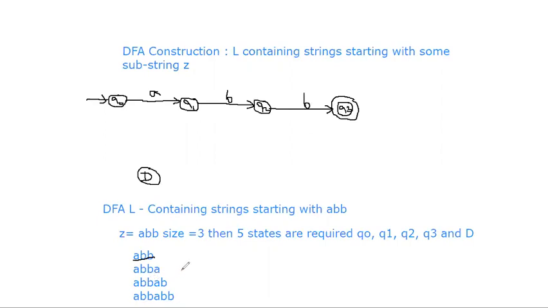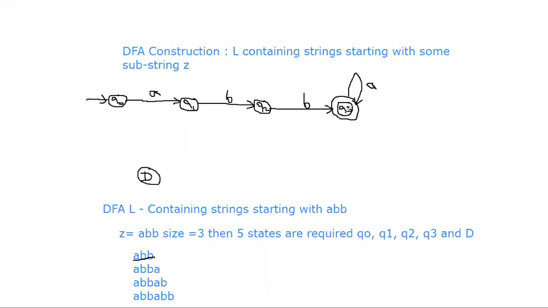Next, ABBA. What I told you already in "ending with": while constructing a DFA, you must utilize all the existing paths only. Whenever new path construction is required and existing paths are not possible, then only we need to construct new paths. We did the same in "ending with". So here also for ABB, use the constructed paths first. Once your machine sees ABB as the starting characters, it must accept all the remaining A's and B's. So ABBA. Okay, next one is ABBAB.